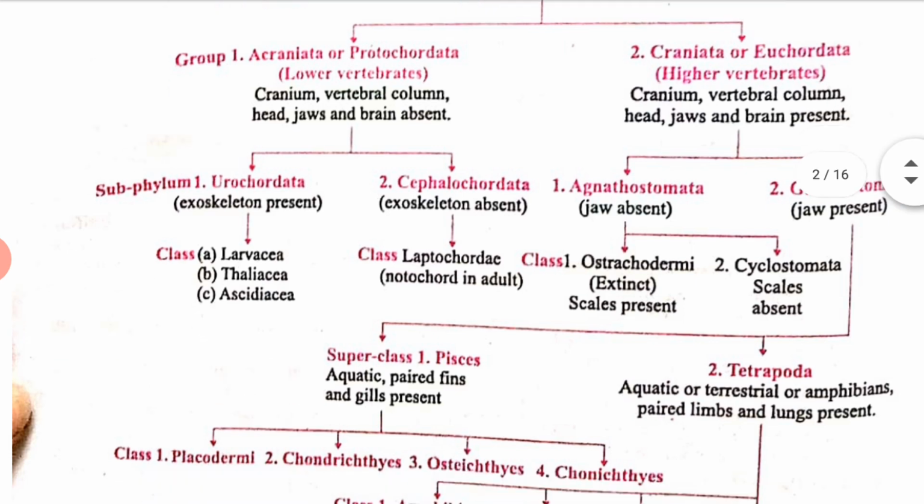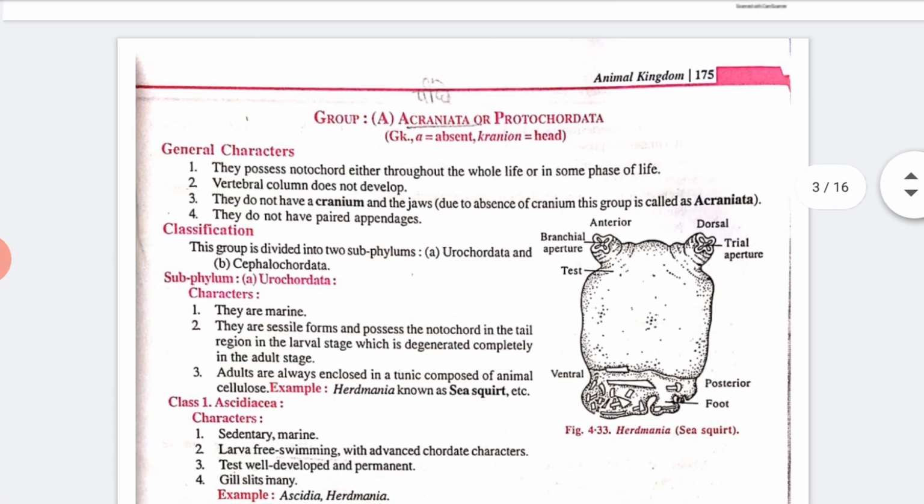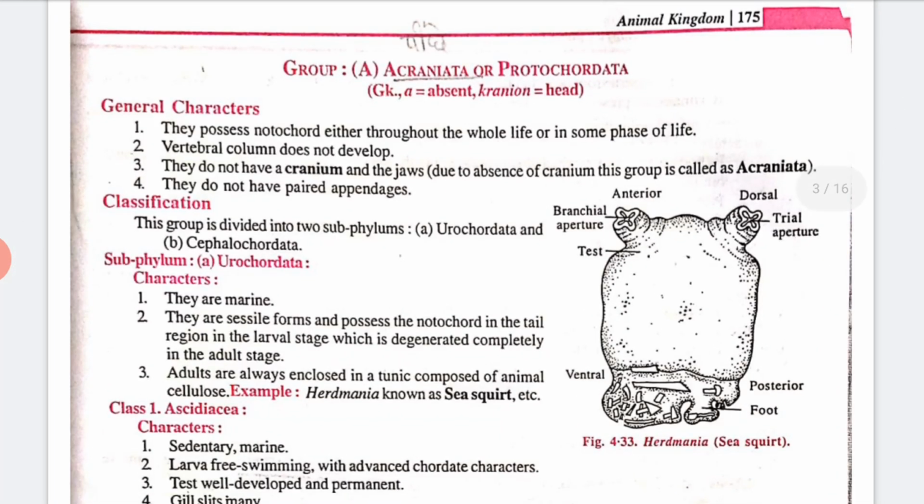So let's see, Acraniata. A means absent and cranium means head, so head is absent. Those animals generally do not have a head, so they are known as Acraniata. The vertebral column does not develop. They do not have cranium and jaw. They do not have paired appendages. So in this way we have the characteristics.